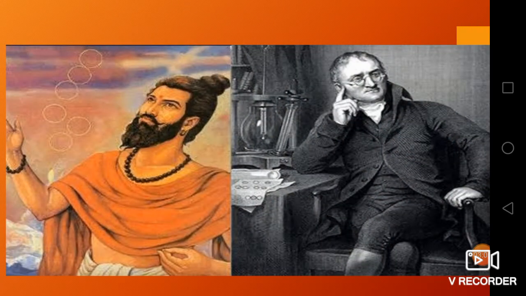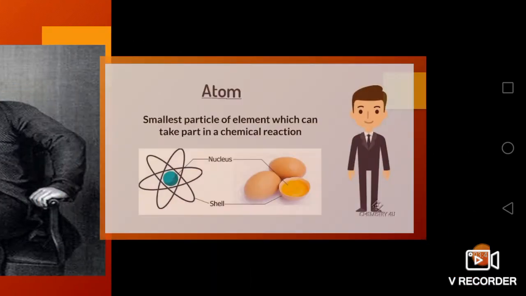In the 7th century, Maharshi Kanada, you can see the picture of the scientist, an Indian scientist, gave the name Paramanu to this smallest part. Later, Greek thinkers named it atom. In the 17th century, John Dalton, a British scientist, termed this small particle an atom and gave the definition that an atom is the smallest part of an element that takes part in a chemical reaction.